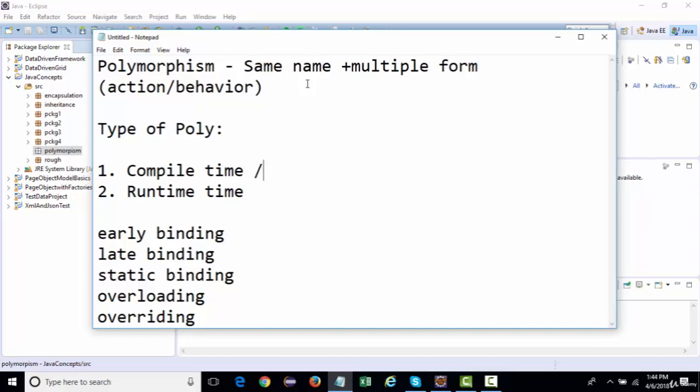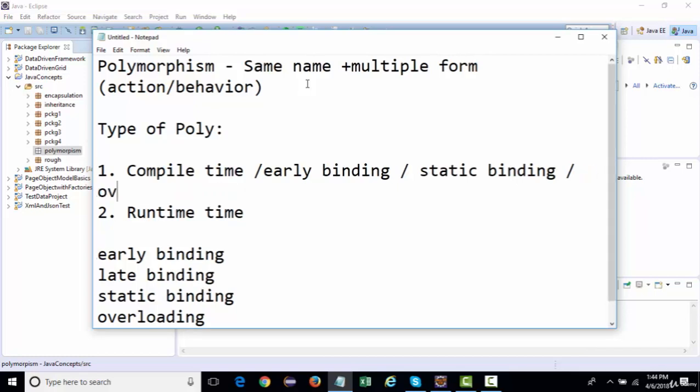Compile time polymorphism, we also call early binding, static binding, and overloading. So when you go for an interview, if there is any question asked on polymorphism, they're not going to straight away ask about overloading. They may ask what is static binding, what is early binding, or what is runtime polymorphism.